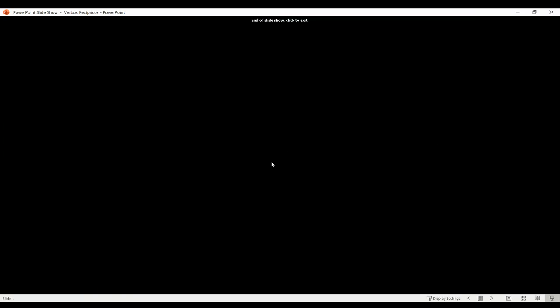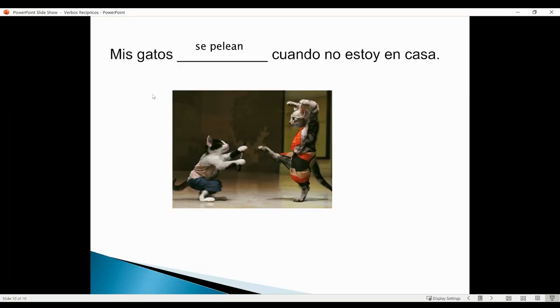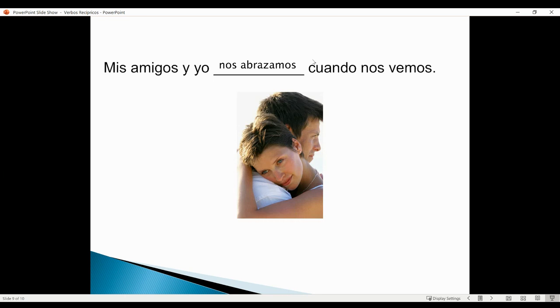So as you can see, reciprocal actions are not a really difficult grammar concept, because when you want to state that two people do something to each other or that we do something to each other, you just conjugate the verb kind of like how you did with reflexive verbs, right? If it's in the ellos, ellas form of the verb, we conjugate the verb in the ellos, ellas form and use the reflexive pronoun se. If it's in the nosotros form, you conjugate the verb in the nosotros form, and then you add the reflexive pronoun nos.